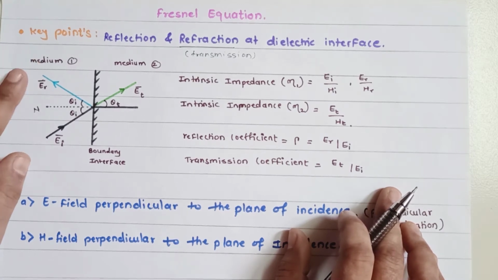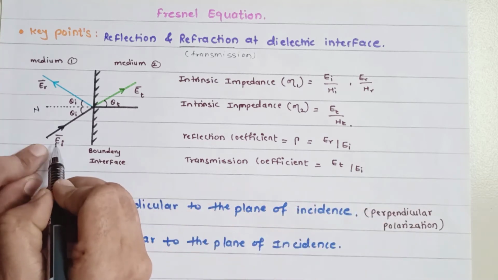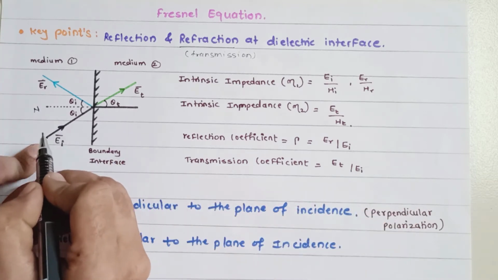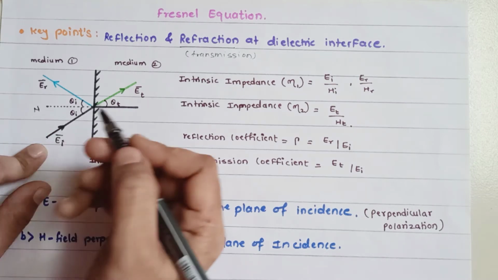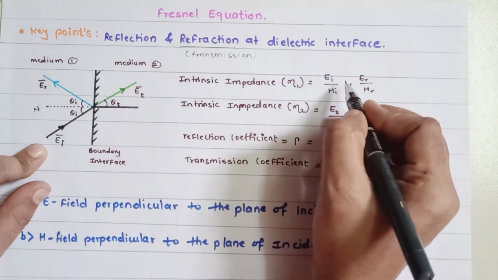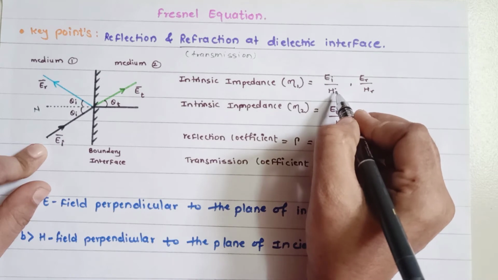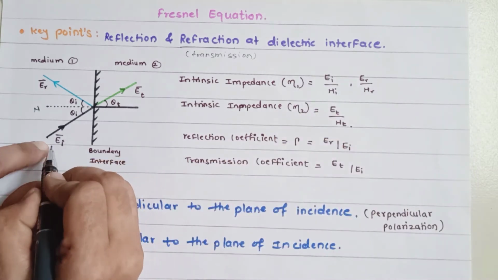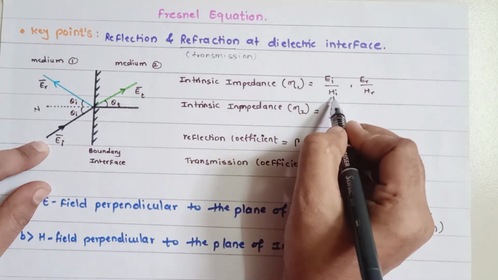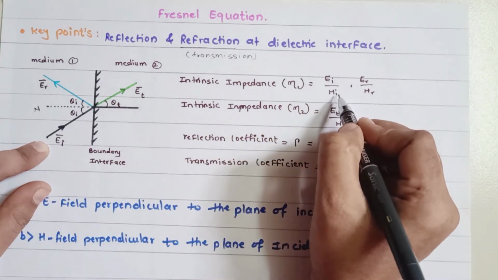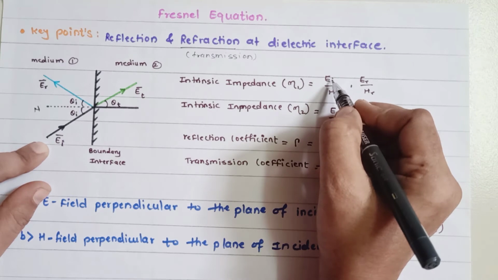The refractive index for the incident wave is the ratio of the electric field and the magnetic field, so it will be EI upon HI. Here H stands for the magnetic field and E for the electric field.